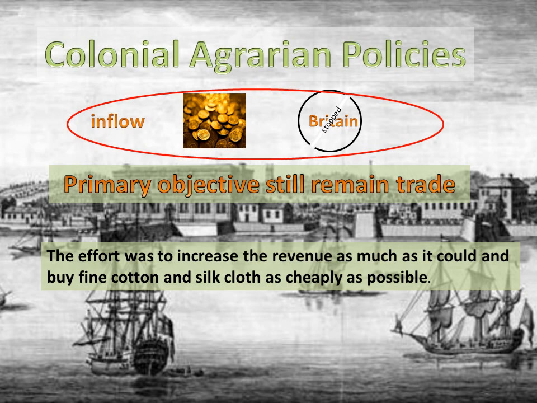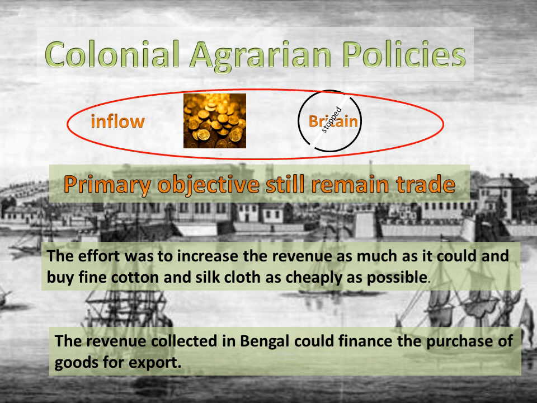Before 1865, the company had purchased goods in India by importing gold and silver from Britain, as I told you earlier. But now, the revenue collected in Bengal could finance the purchase of goods for export.